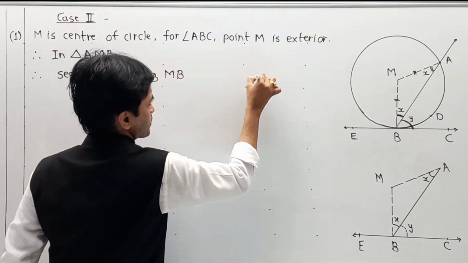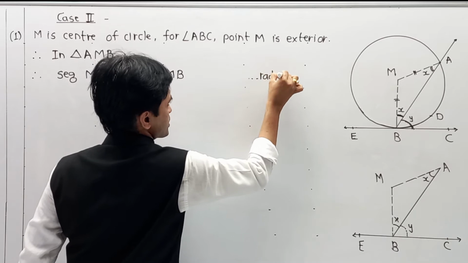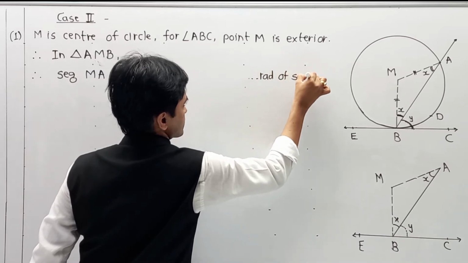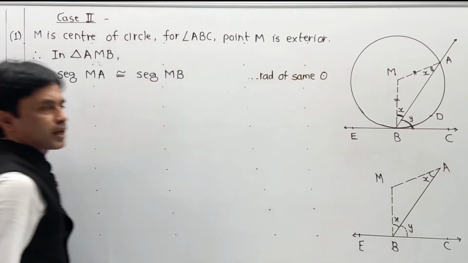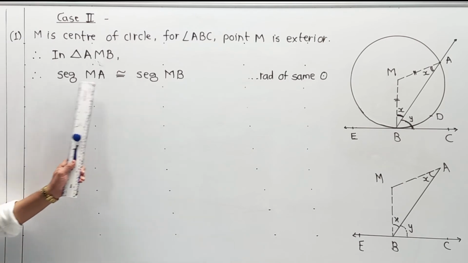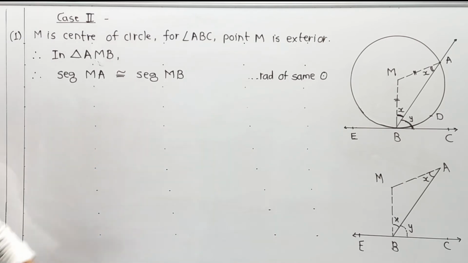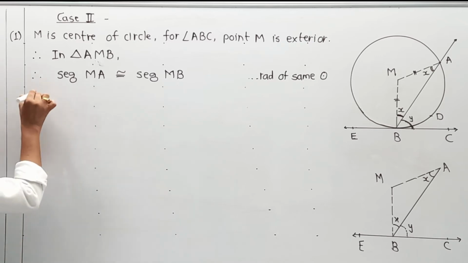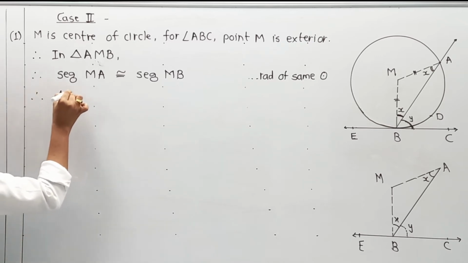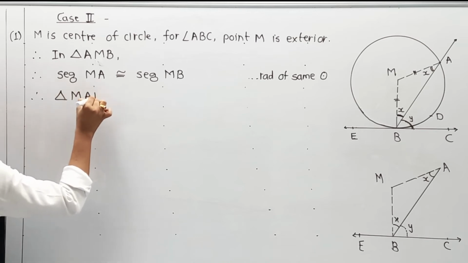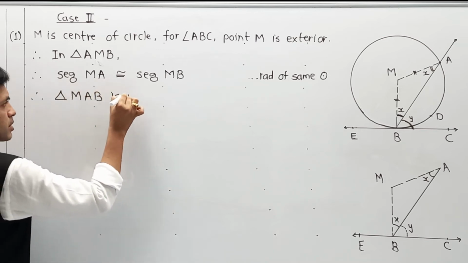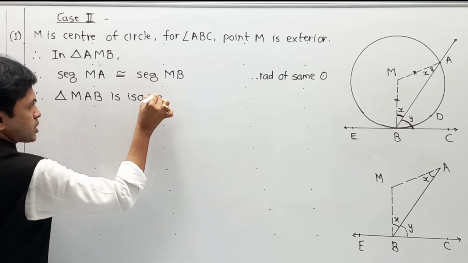The reason is radius of the same circle. Naturally, therefore triangle MAB is an isosceles triangle.